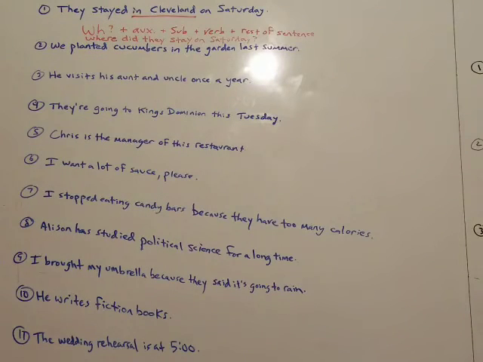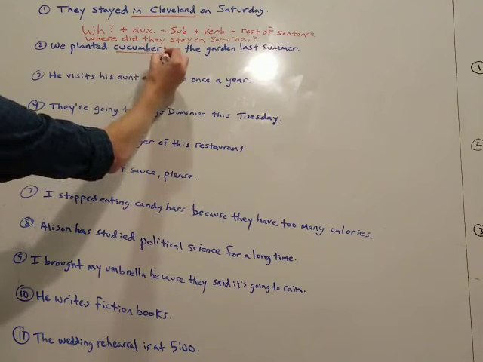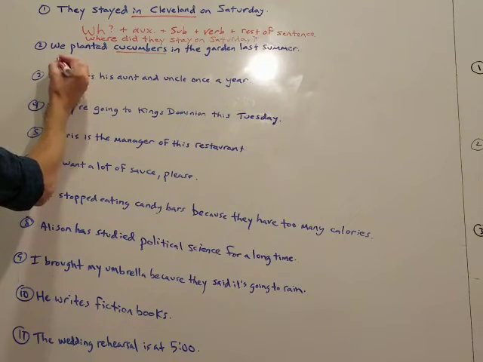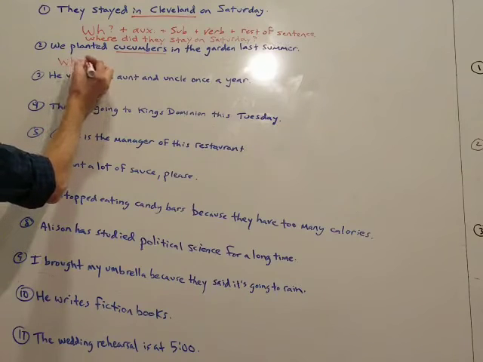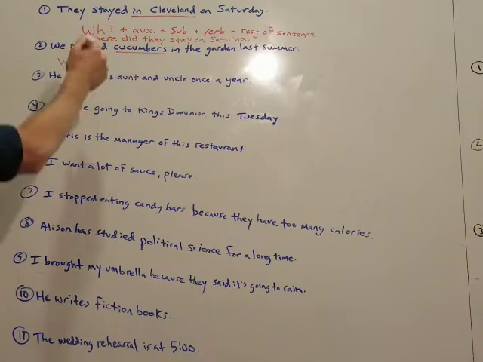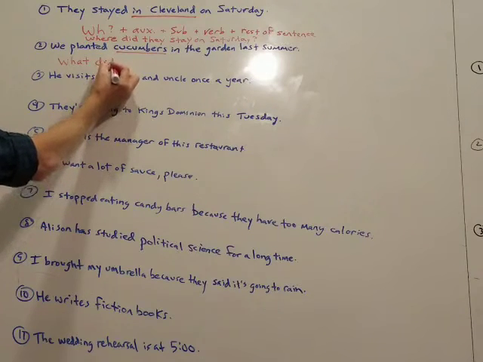Next one is, we planted cucumbers in the garden last summer. Okay, let's do the cucumbers. Cucumbers is a thing, so our question word is what. We have the same situation with the verb this time. We have a regular verb in the past tense, planted, just like stayed. So we're doing the same thing. Auxiliary: it's past, so we use did.